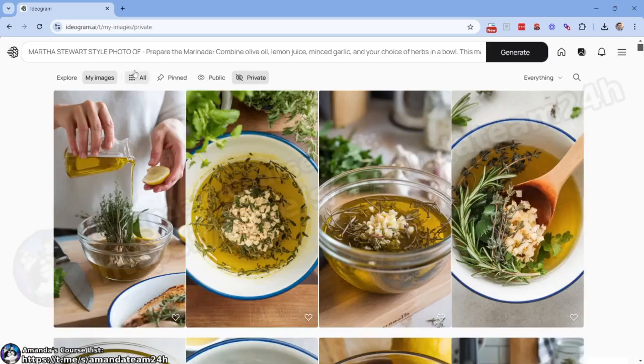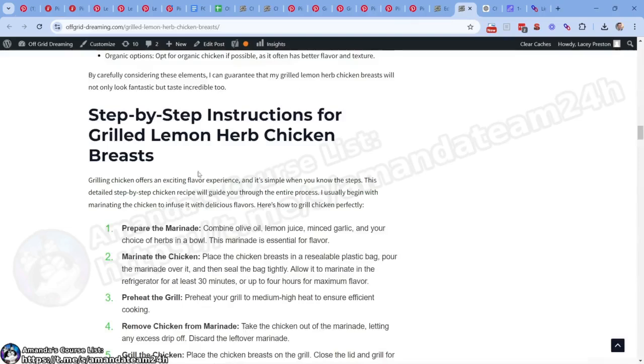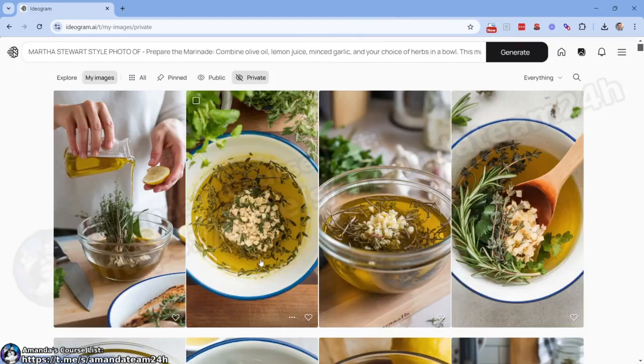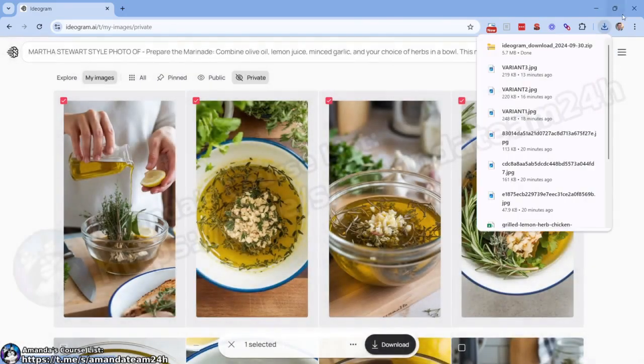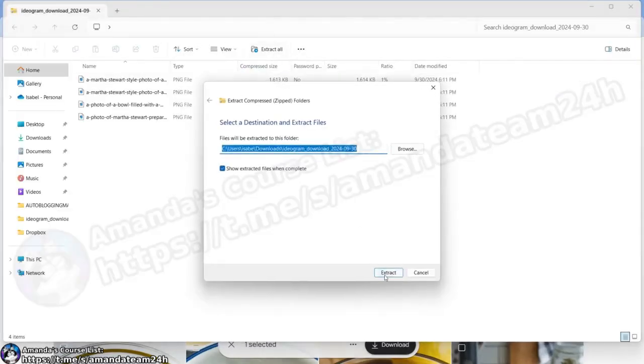So maybe we come over here to Ideogram and we say, give us a Martha Stewart style photo of this. I've merely copy and pasted step 1. And what it did was this. I mean, I'd say 3 of these images are really good. So what we're going to do is download this, right? We're going to download this. We are going to extract all, boom.